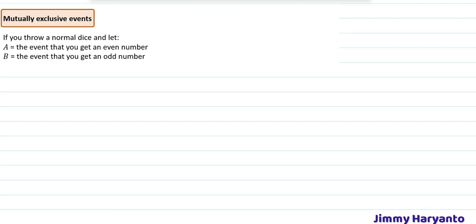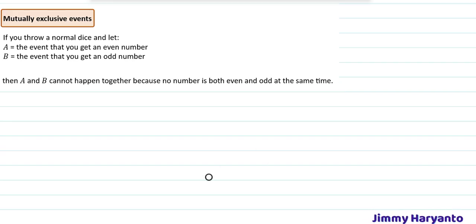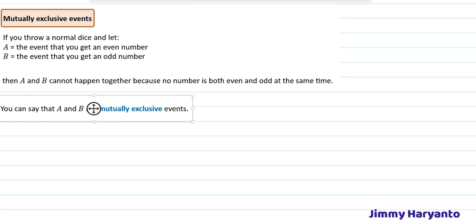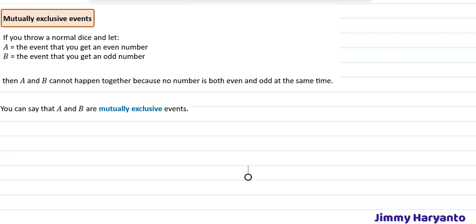Second is mutually exclusive events. If you throw a normal dice and let A equal the event that you get an even number and B the event that you get an odd number, then A and B cannot happen together, because even and odd have no same numbers, and both cannot happen at the same time. You can say that A and B are mutually exclusive events.